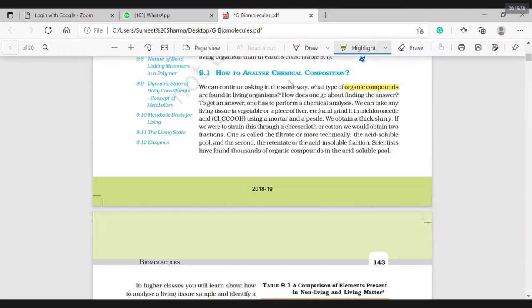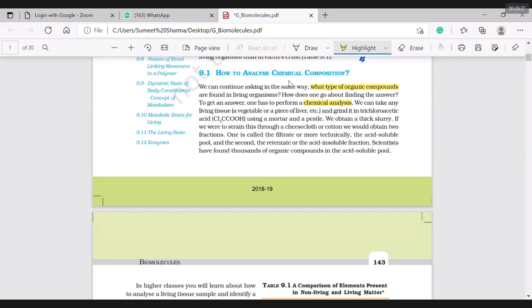How does one go about finding the answer? To get the answer, one has to perform chemical analysis. Here we are saying what type of organic compounds are present. For this, I need to do chemical analysis. This is not elemental analysis. Be clear about this. This is not elemental analysis.